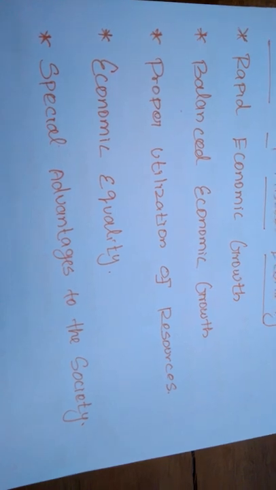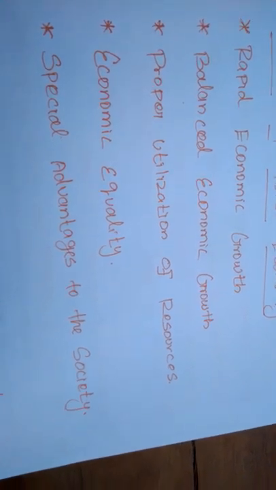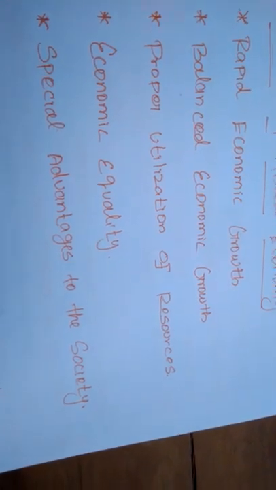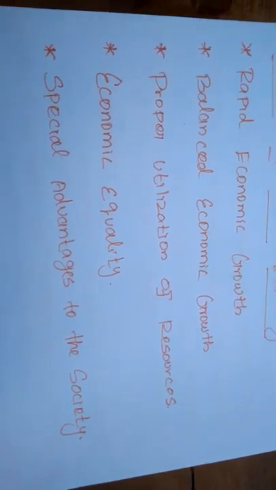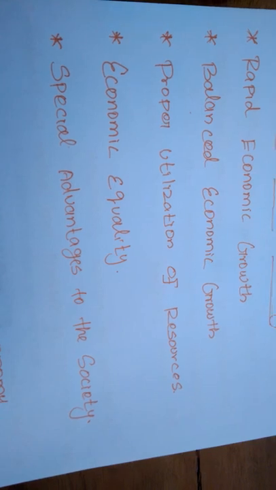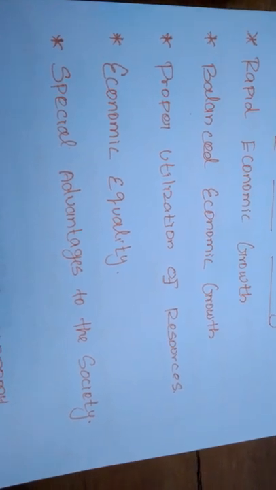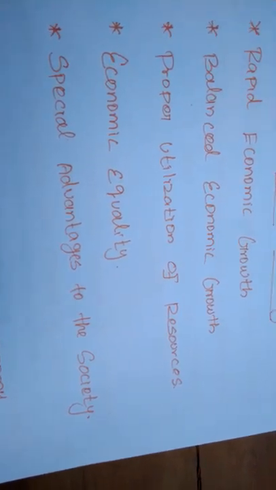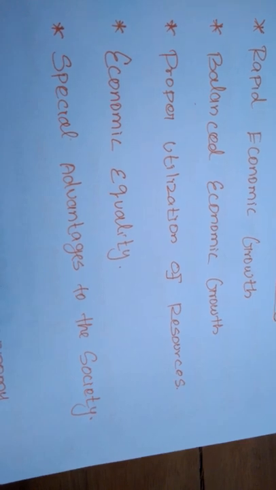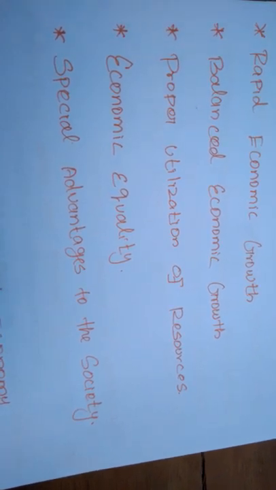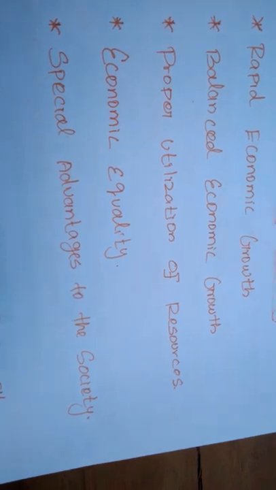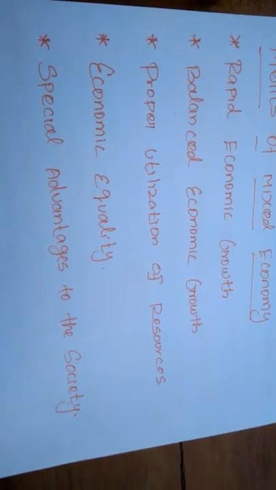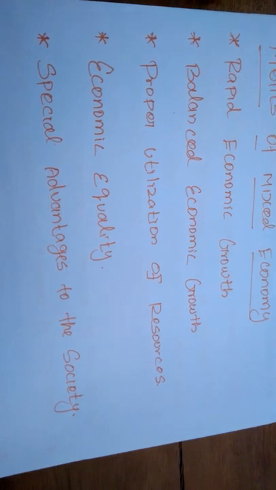Here the government controls most of the important activities directly and the private sector indirectly. What are the major industries? Everything is also run by the government sector only. The government will control all factors of production in the public sector. But at the same time, the government will control the private sector indirectly.